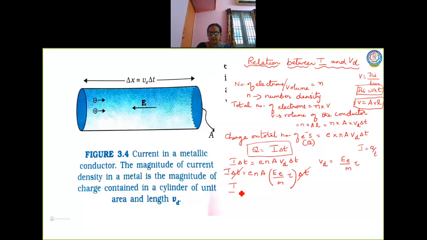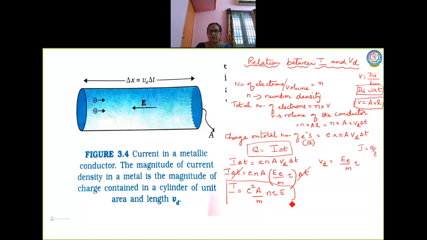I is equal to, there is one E here and one E here, so let me write this as E square A by M. I take this N to this side, so it becomes N tau, into electric field. So this is the value of current.